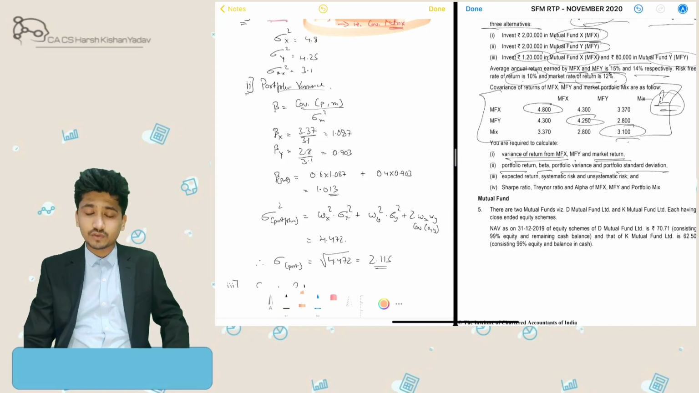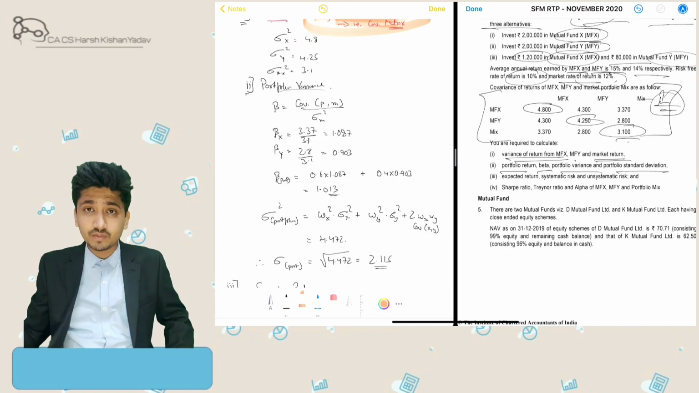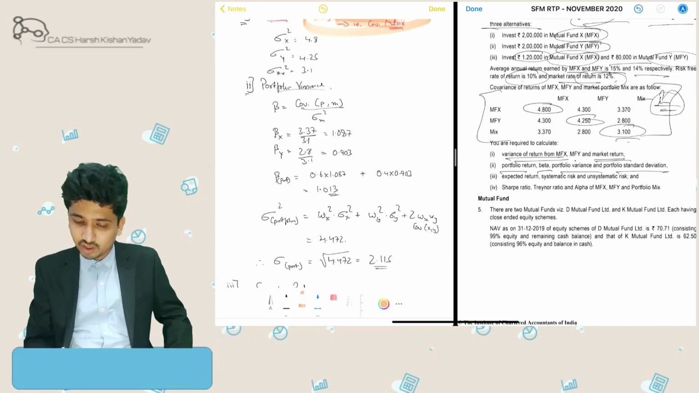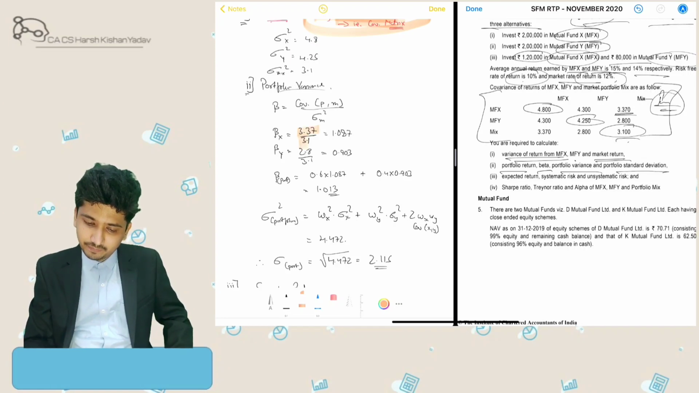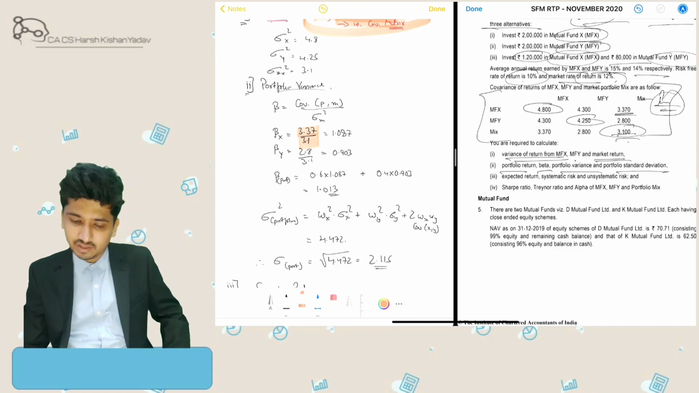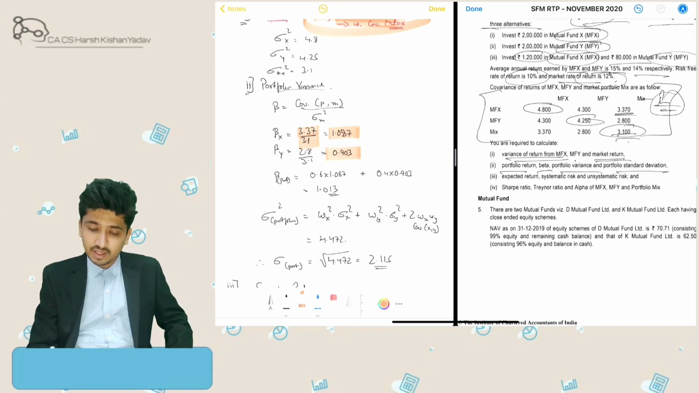So for that we will use the formula for calculating beta first. Beta's formula is covariance upon variance, that is standard deviation squared. So beta of X would be 3.37, which is the covariance, divided by the standard deviation of market, which is 3.1. So we'll get beta of X, and we'll get beta of Y. Then beta of portfolio would be beta of X into weight of X plus beta of Y into weight of Y.